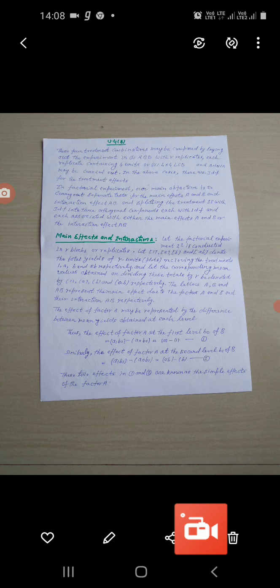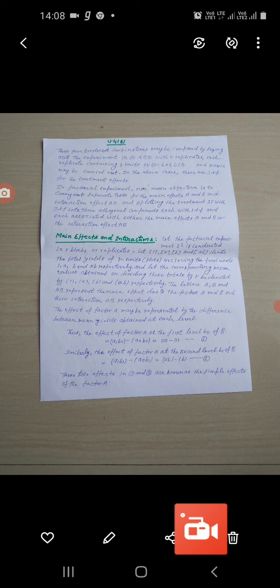Now we will discuss basic ideas and notations in 2 to the power n factorial experiment, and after that we will discuss 2 to the power 2 design.